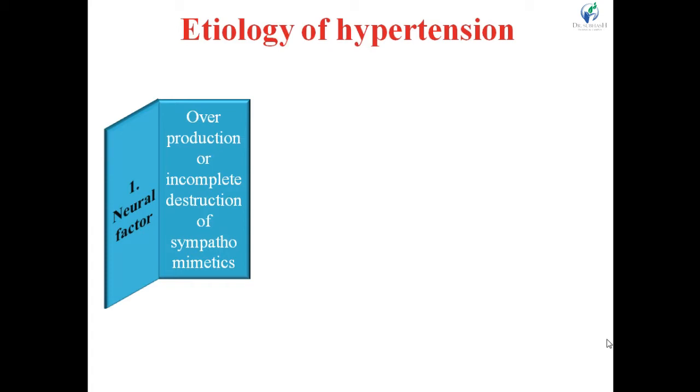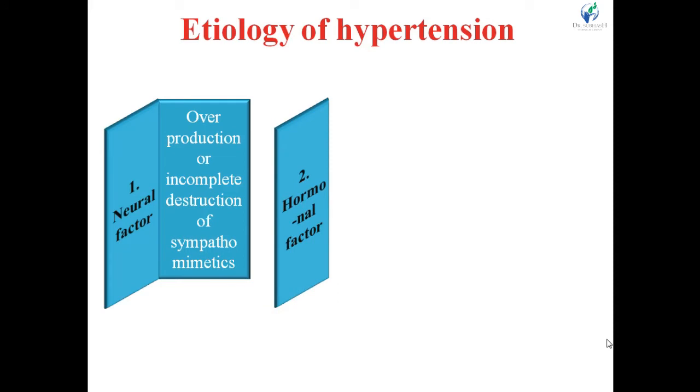Now, usually agents which block the effect of sympathomimetic amines are useful to treat hypertension that is caused due to neural factor. When hypertension is generated through this neural factor, then drugs that block the effect of sympathomimetics can be used for the management of hypertension. So it is the therapeutic approach.